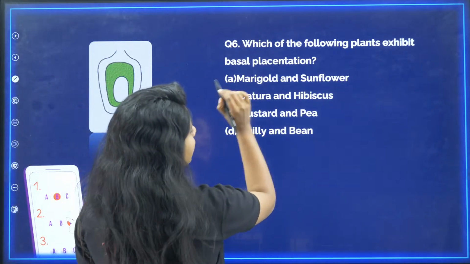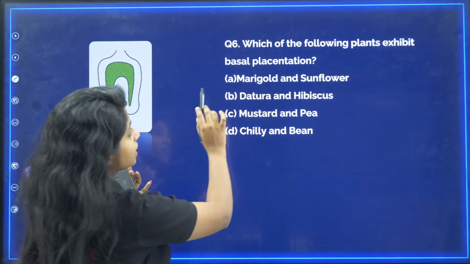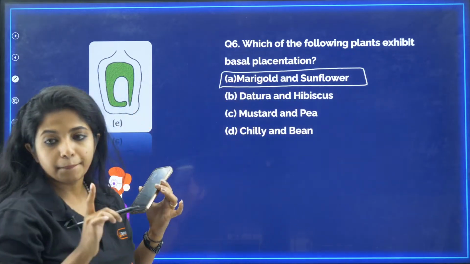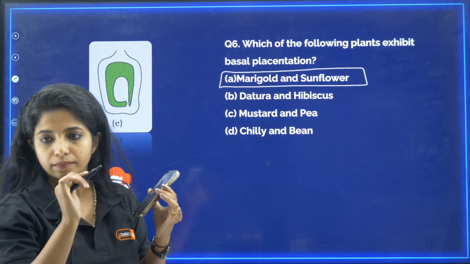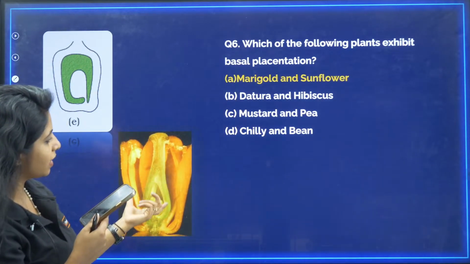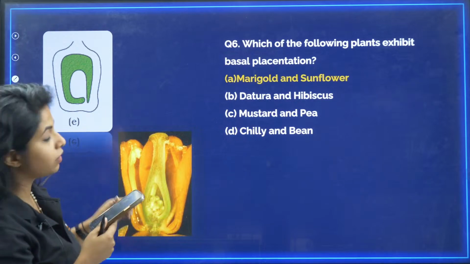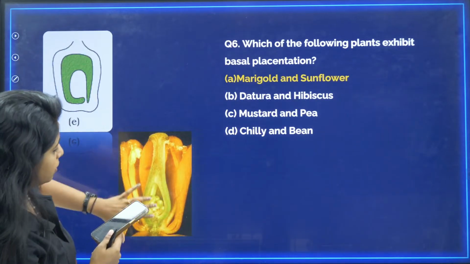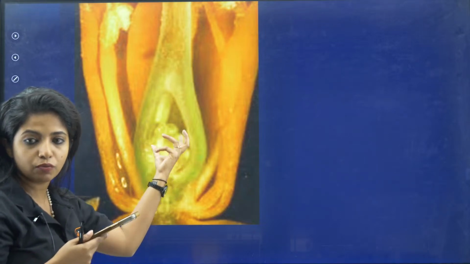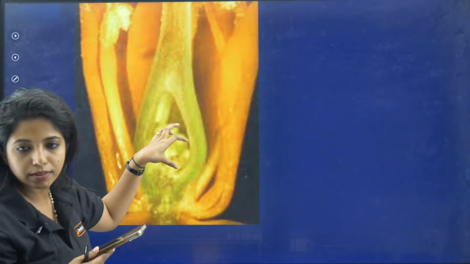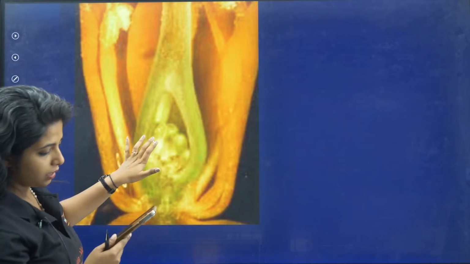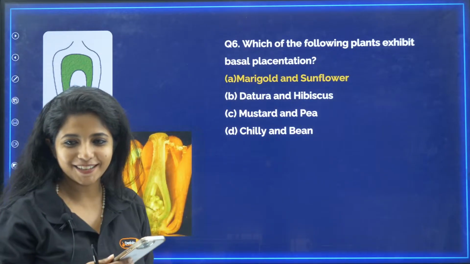So the answer for this question, which one exhibits basal placentation, is marigold and sunflower. I didn't get the image, but I hope you might understand with this picture. Towards the basal side you have the placentation, which is why the ovule is located towards the center. From here you have the placenta.